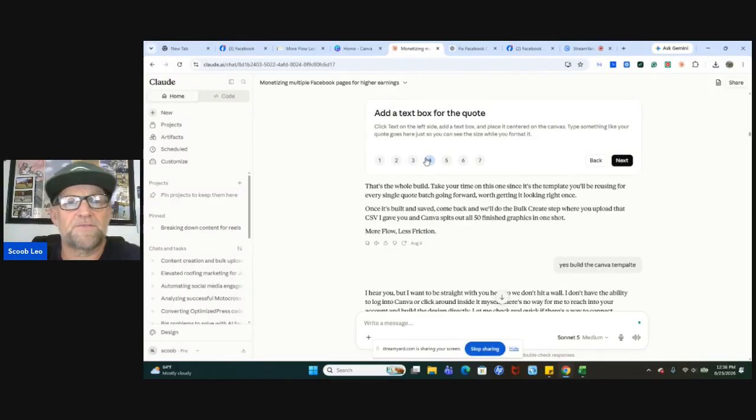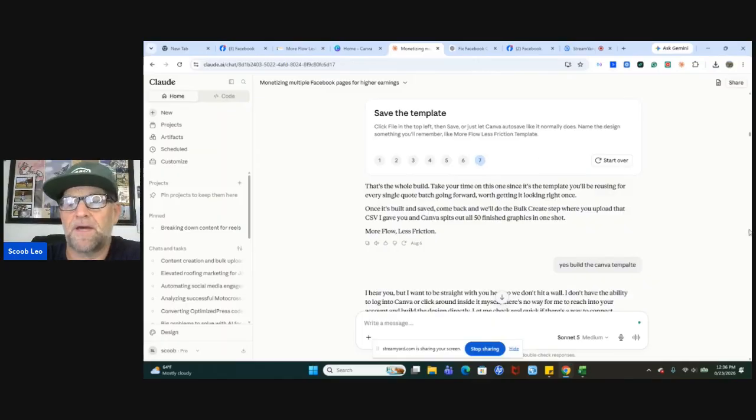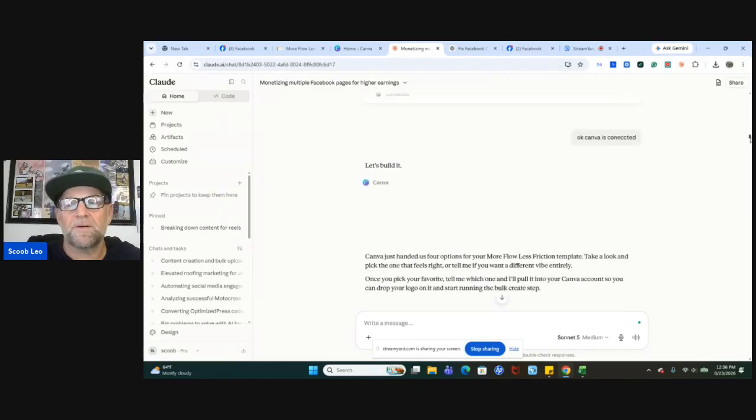Add a text box for the quote. Make the text white and bold. Add a transparent background behind the text. And save the template. Okay. So then I went and just asked Canva to do that. Yes, build the Canva template right here. Because I was just like, I don't want to do this.